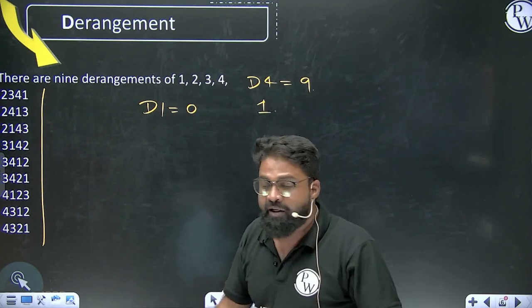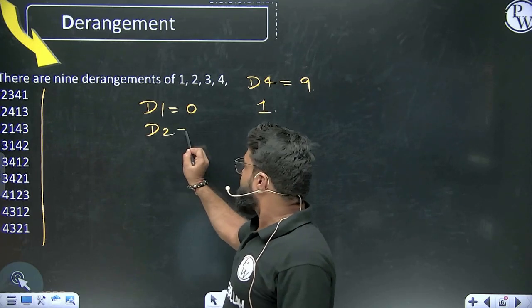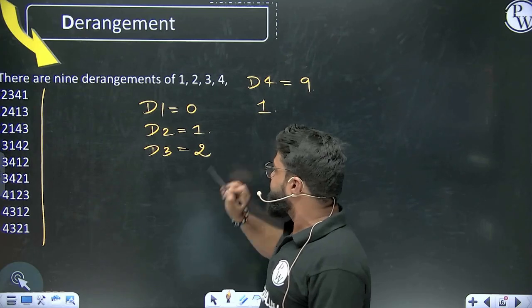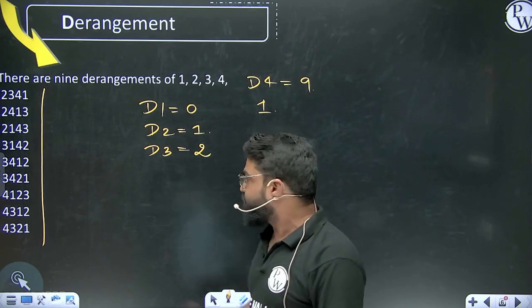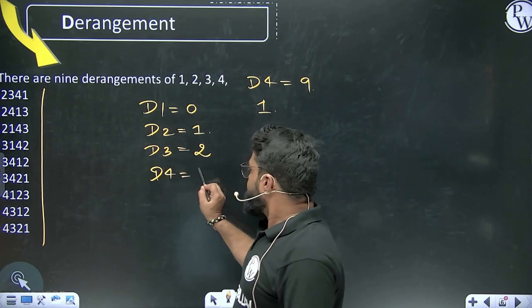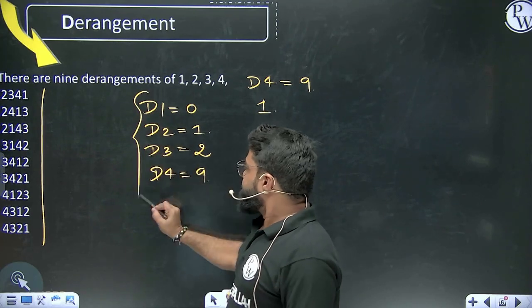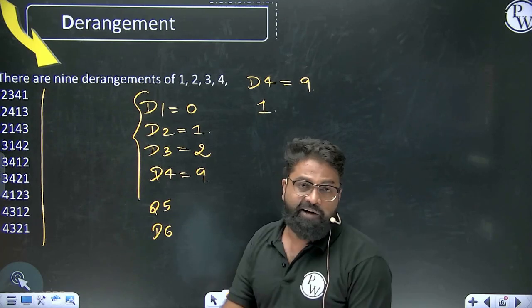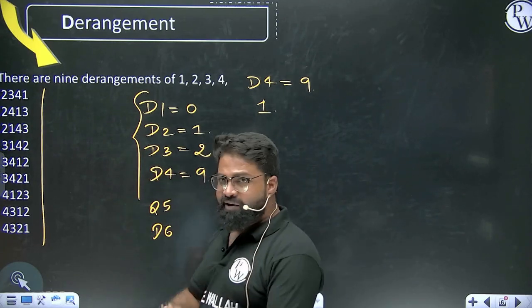There is no possibility. And for D2 we have already understood that it is nothing but 1. For D3 we have already understood there are 2 possibilities, just now we have shown it. Now for D4, that will be getting a 9. So now let's try to find it out. We also have to find out for D5 and D6. So we have to go and search for it.